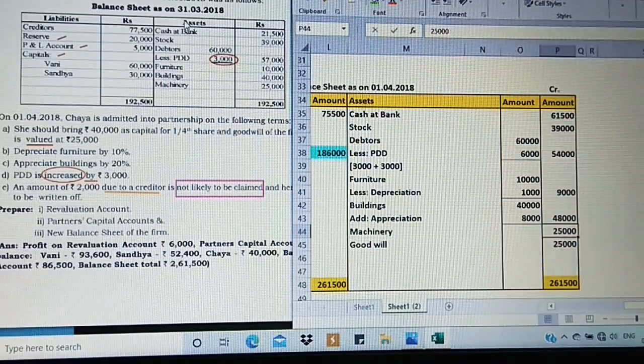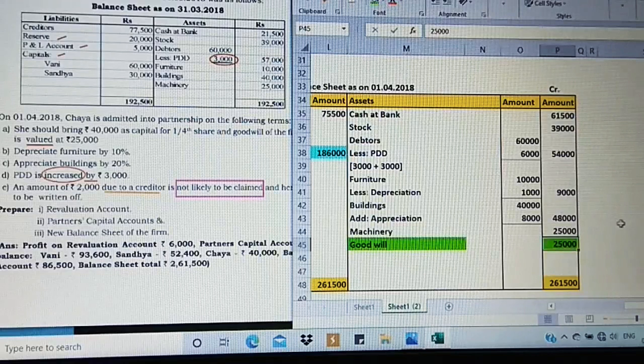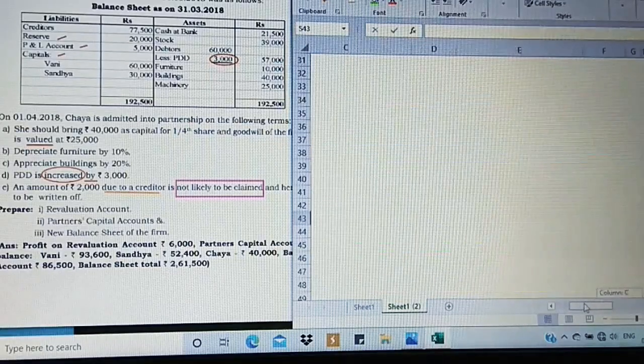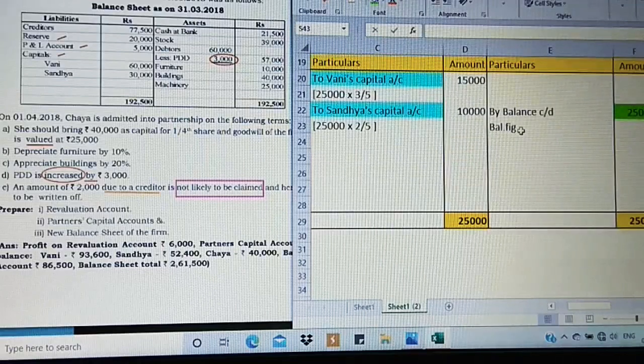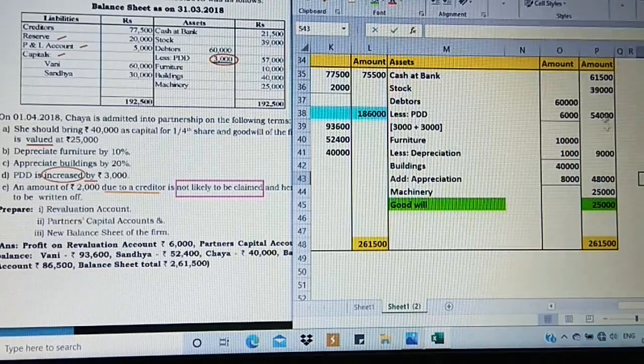Now apart from all these assets taken up, we have to take goodwill. Why? Because as I said, goodwill is only valued and no further instruction is given. We are going to treat it as a balancing figure and show it in the balance sheet. Now just observe, in goodwill account, here we have no balance carried down, so this has to be taken on the asset side of your balance sheet. I have highlighted, yes. Now I get the total which is equal to the printed 2,61,500. Asset side is done.